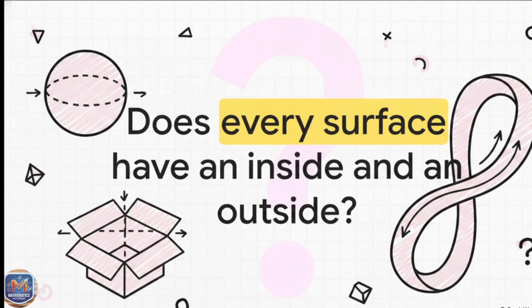In our day-to-day lives, obviously a sphere has an inside and an outside, a cardboard box has an inside and an outside. Our intuition just screams that spatial reality is strictly divided into these two domains. But mathematically speaking, is that always true? Keep that philosophical hook in the back of your mind as we build our dimensional toolkit from the ground up.